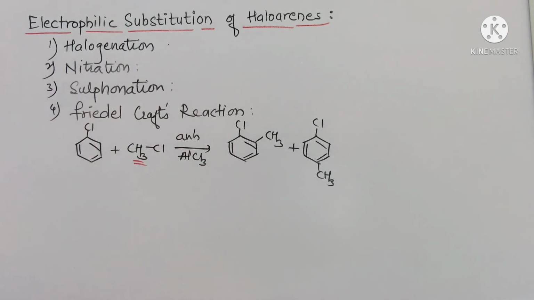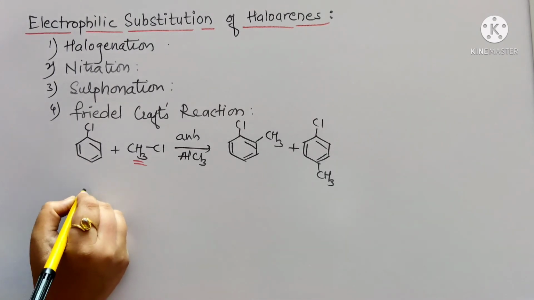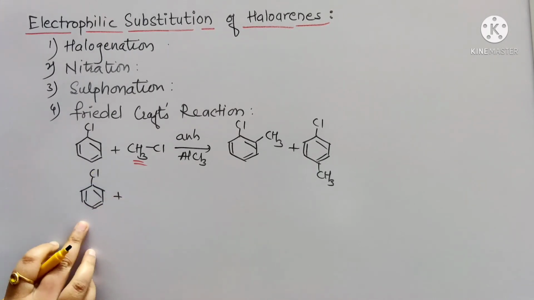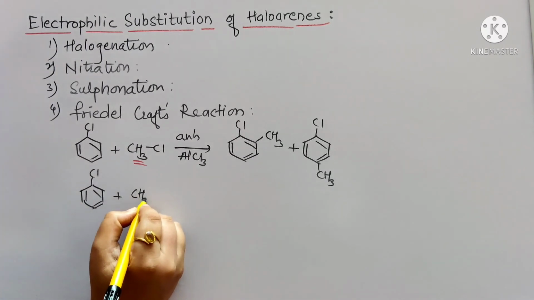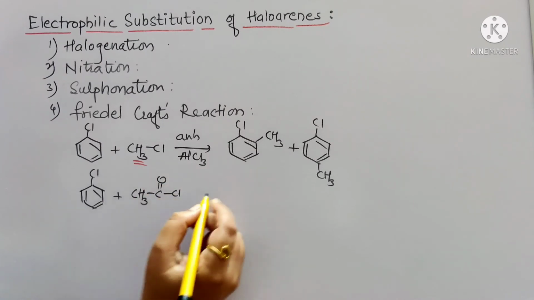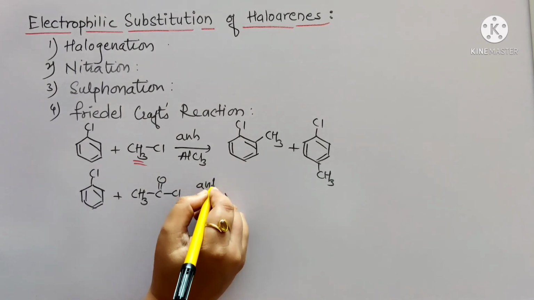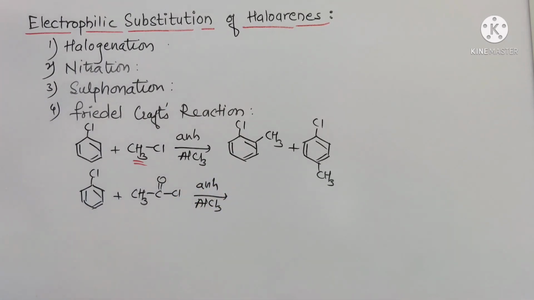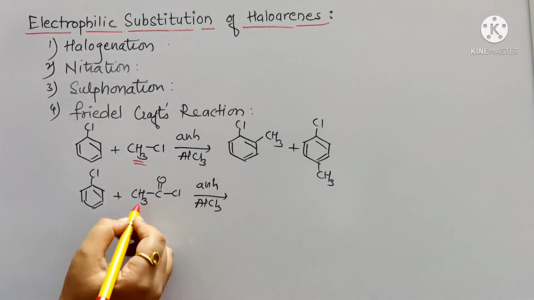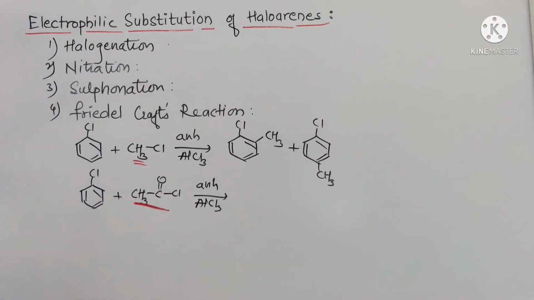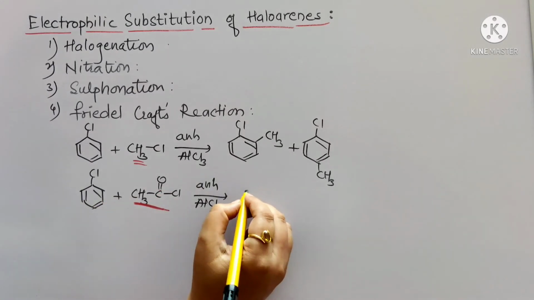Next we will see the reactions of haloarene with the acyl chloride. Similarly, chlorobenzene, in a similar way the reaction will take place in the presence of anhydrous AlCl3. Now here the substitution will take place. Here the acyl group gets substituted. So the product formed will be,